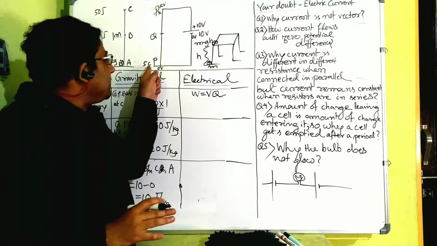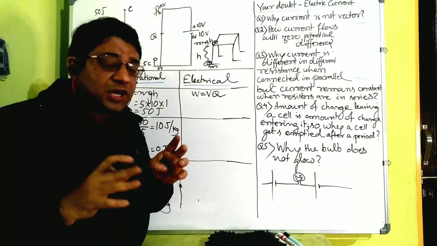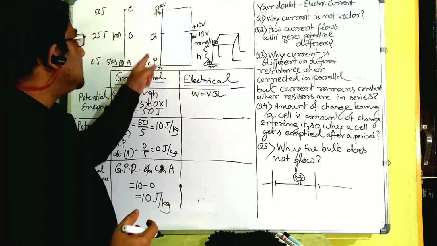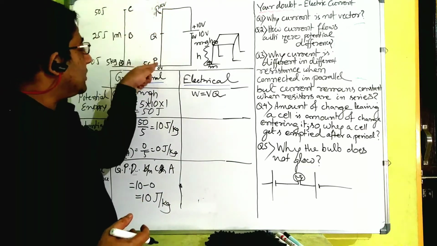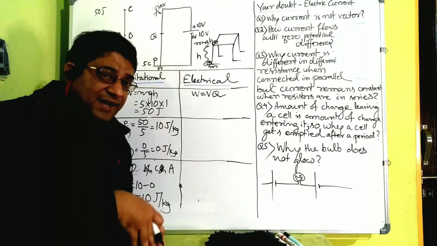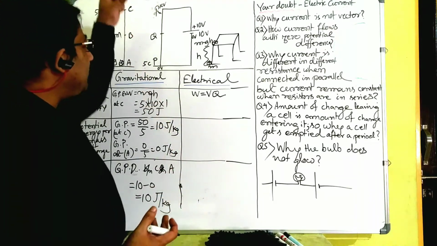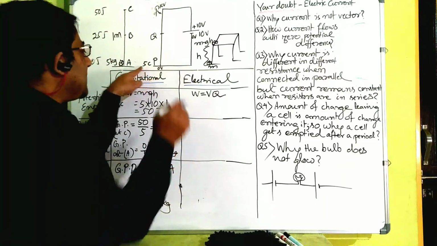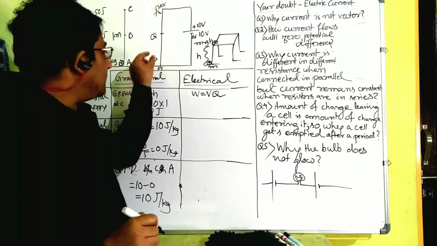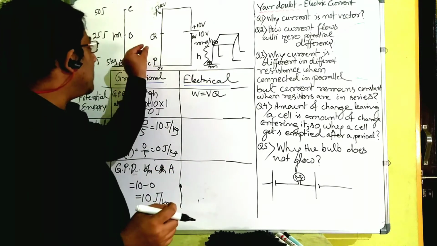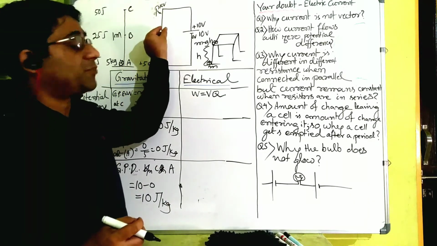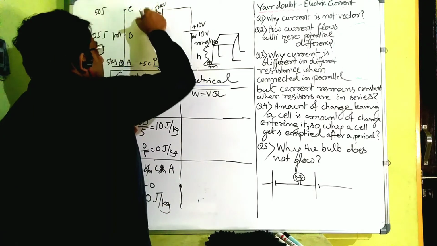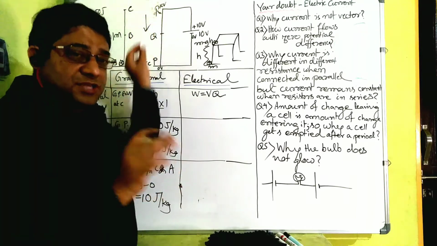Now see, 5 coulomb if you are raising, you have to do some work. Whenever you are doing some work, you are making a displacement against some force. What is the force here? Whenever this is plus 10 volt, from higher potential to lower potential there is an electric field. Electric field means what? Electric field is nothing but a force experienced by unit positive charge. Now you think that this is plus 5 coulomb charge. Plus will be repelled by each other. So against that, towards a higher potential, if you take one positive charge, it is pushing it away, but still you are taking it against that force. That force is in this direction, it's pushing you away, and against that you are moving. So that's why you are doing some work.